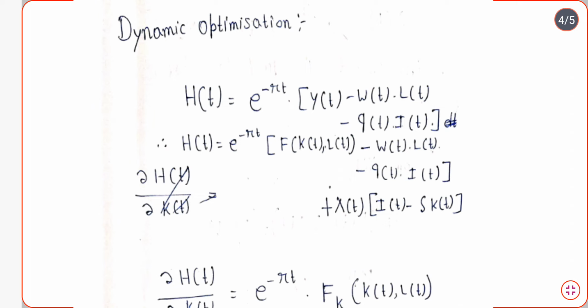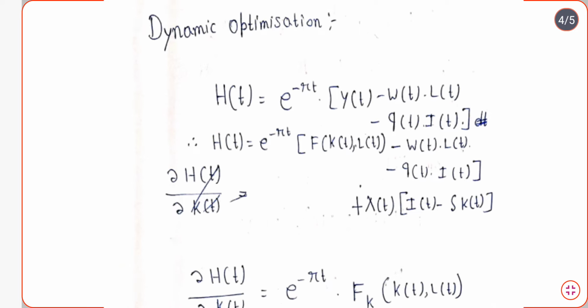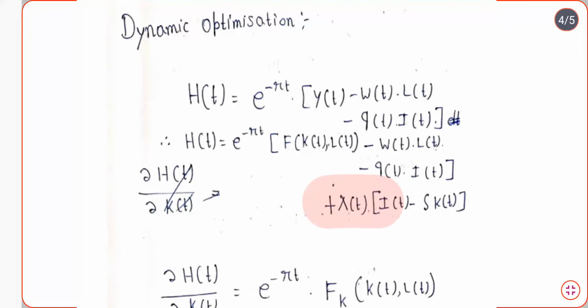Here we are going to obtain the dynamic optimization of this function. We are denoting the function as Ht, and we have written the entire function. Now, as we are doing the dynamic optimization, we are taking lambda t into the constraint function, which is written as It minus delta into Kt. So the constraint function is written with lambda t.